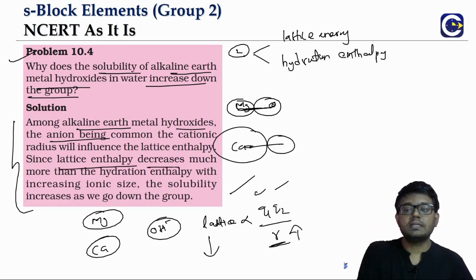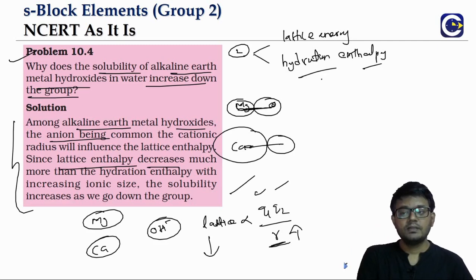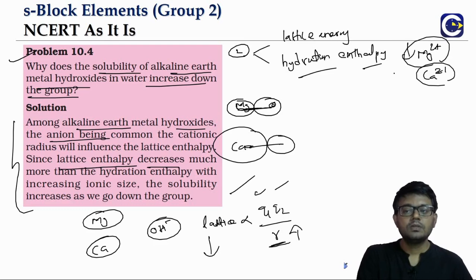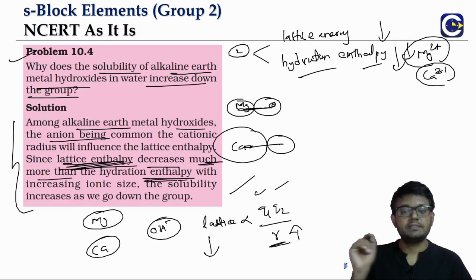There is one more thing, that is the hydration enthalpy. See, hydration enthalpy also decreases as we go down the group. Why? Because magnesium will be more hydrated than calcium and so on. Correct. So lattice energy is decreasing, hydration enthalpy is also decreasing. But if you look at the actual trend, what we'll observe is the lattice energy decrease will be much more than the hydration enthalpy decrease.